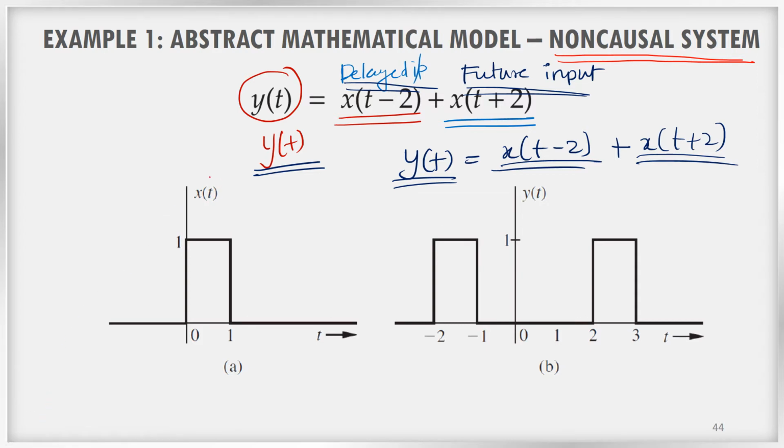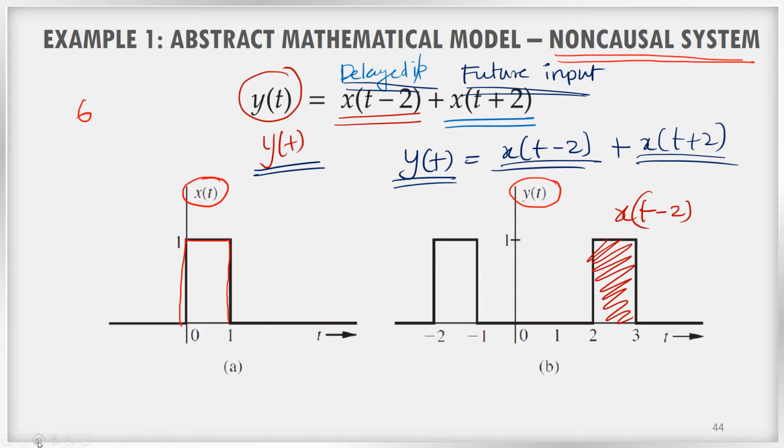For example, this is x(t). What is x(t)? A pulse of height 1, at a moment, maybe 6 seconds. Now, if you see, y(t) is nothing but x(t-2). What happened in the past? This is the past signal, that is x(t-2). What happened in the past?